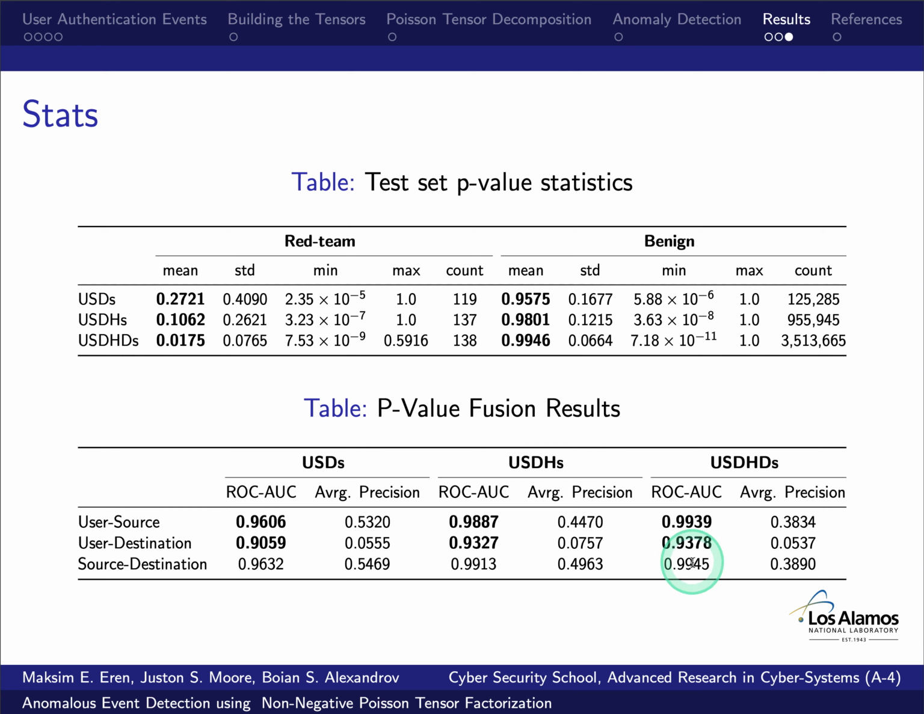was about 0.9090, and for user source was 0.9379. With that, thank you very much for your time and for watching my presentation.